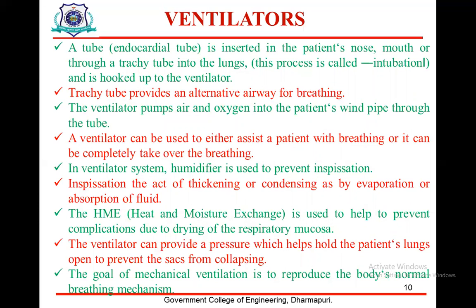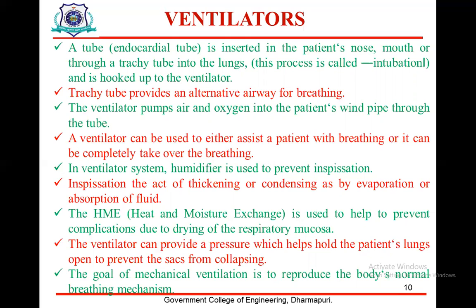A tube, called an endotracheal tube, is inserted in the patient's nose or mouth, or through a tracheostomy tube, into the lungs. The process is called intubation, and the tube is hooked up to the ventilator. This tube provides an alternative airway for breathing. The ventilator pumps air and oxygen into the patient via the pipe through this tube.